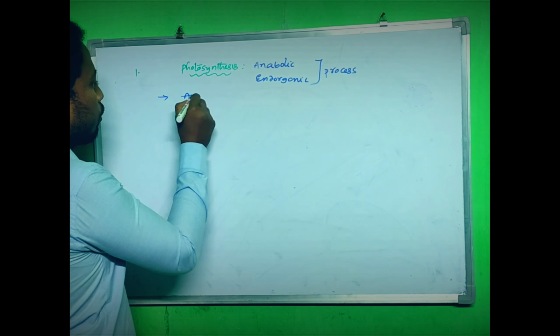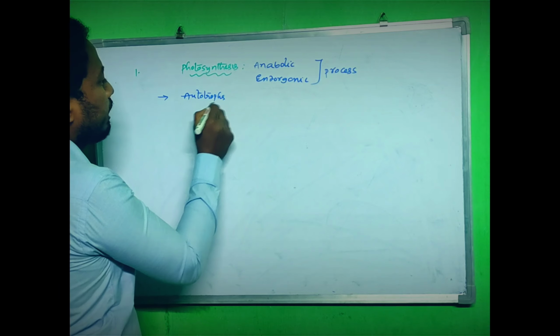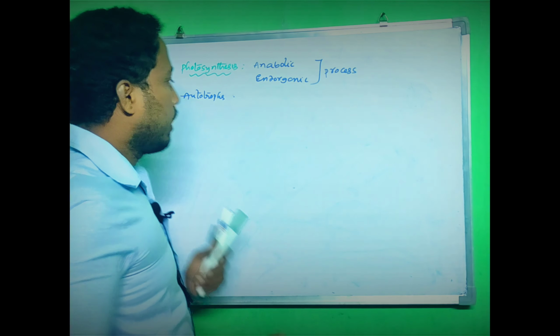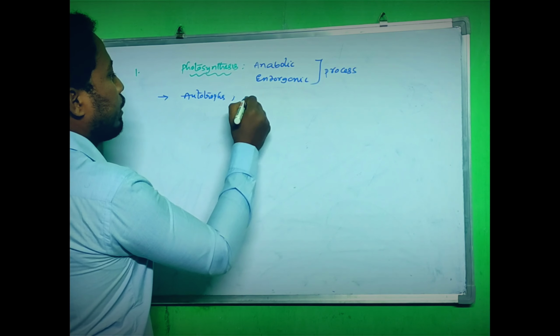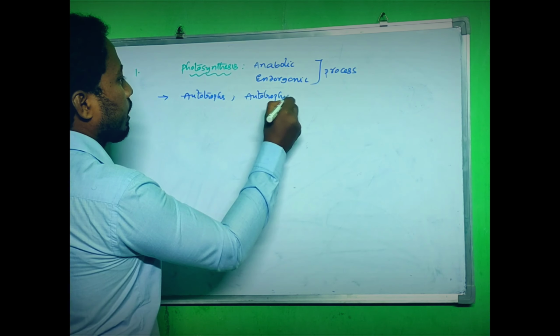Of course, in autotrophs. Autotrophs means they make their own food, and their nutrition is autotrophic nutrition.